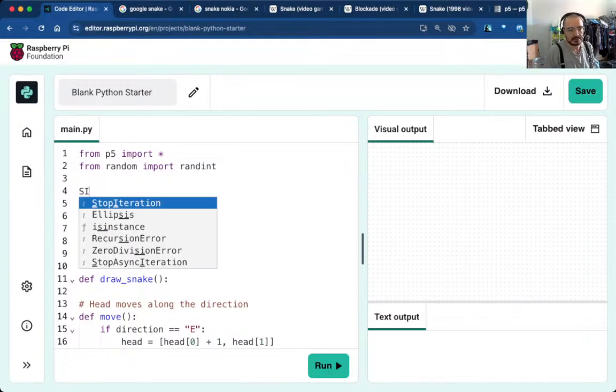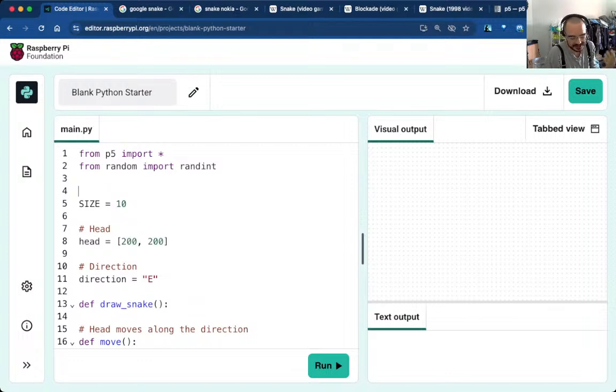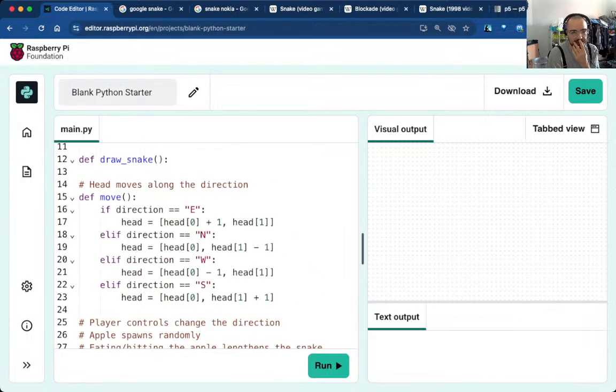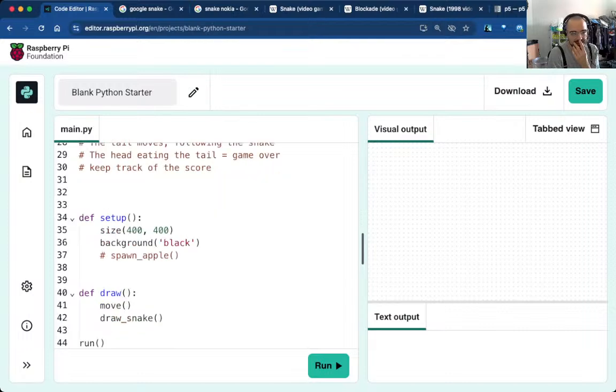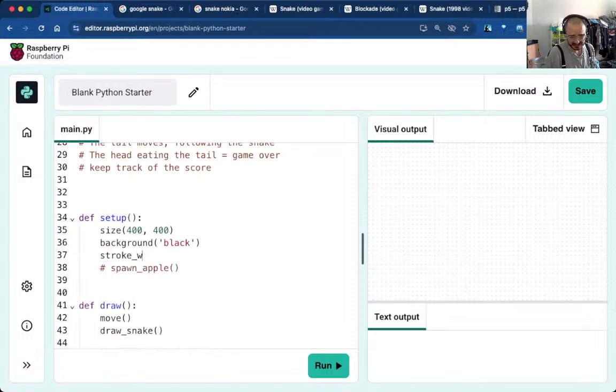So size, I'm going to have a snake that's made out of 10 pixel blocks. It's called snake, but it's really a worm because effectively we get separate segments, as we'll see in a second. So size equals 10. This is like the size of the snake. I think that's pretty self-explanatory. Okay, the player control. Let's do the draw snake. So in setup, I'm also going to want to say stroke_weight. That's the thickness of the pen, so that affects curves and outlines of shapes, etc. And that's going to be size, so that decides how thick the snake is drawn.